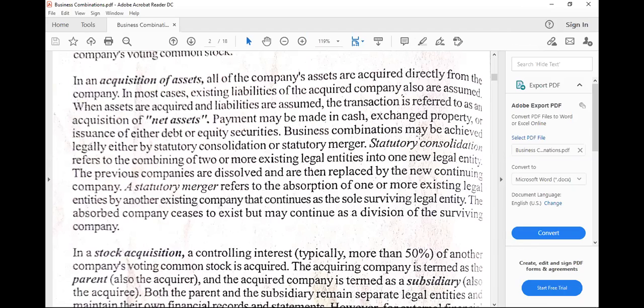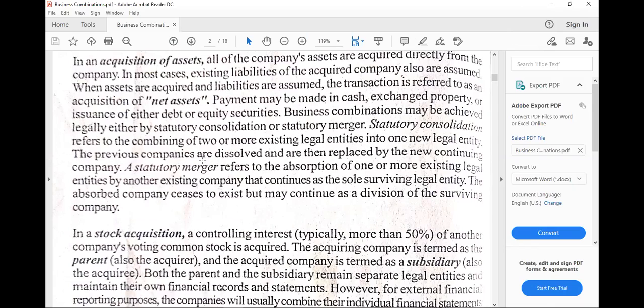And we all know that net assets mean assets minus liabilities. So clearly, in acquisition of assets, we are acquiring the assets of the entity or acquiring the net assets. Now, there are two types of acquisition of assets or net assets.